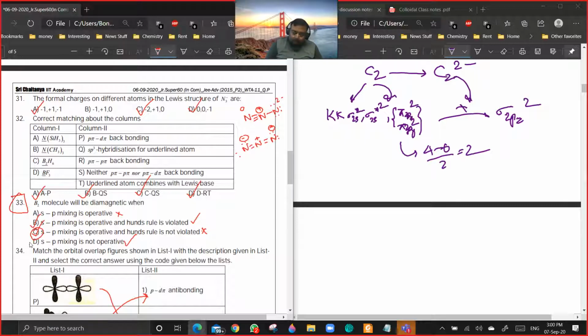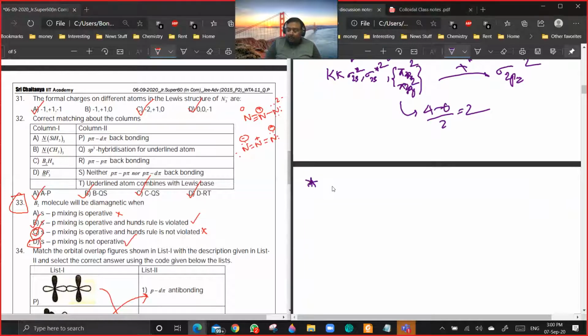So why B? See, if SP mixing is operative and Hund's rule is violated, let me draw B2: sigma 1s, sigma star 1s, sigma 2s, sigma star 2s. After this, whether you follow SP mixing or not, the things will be the same. Now, if SP mixing is operative, the pi orbitals will come first.